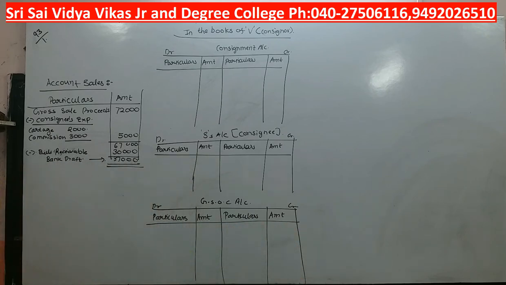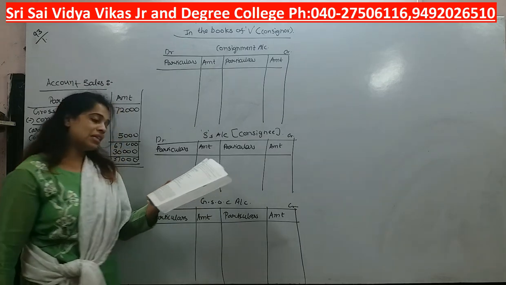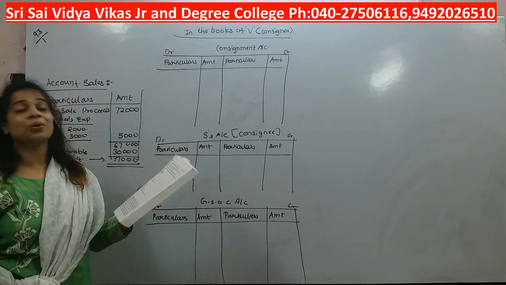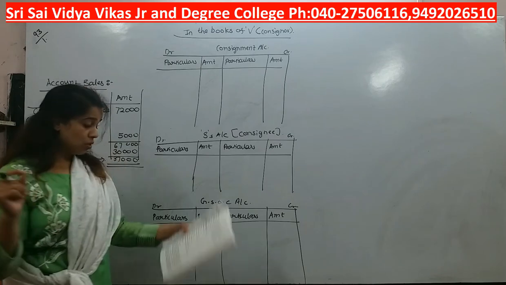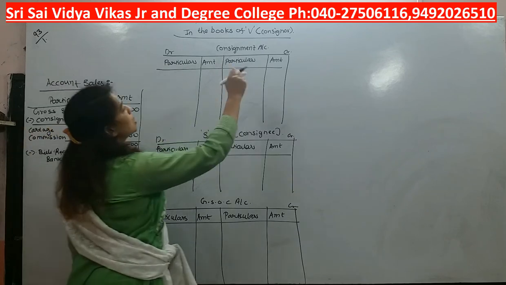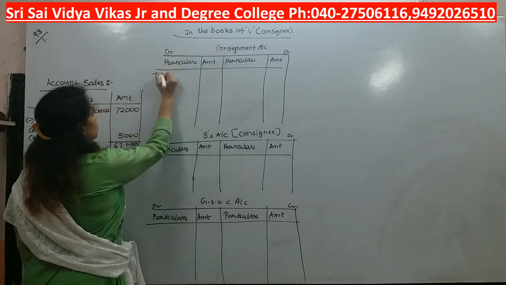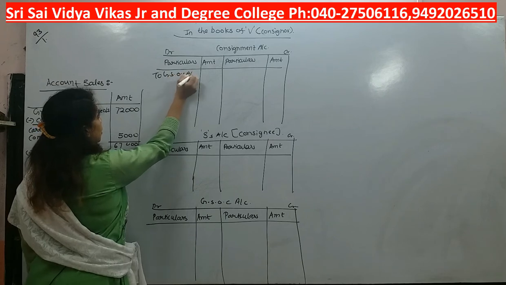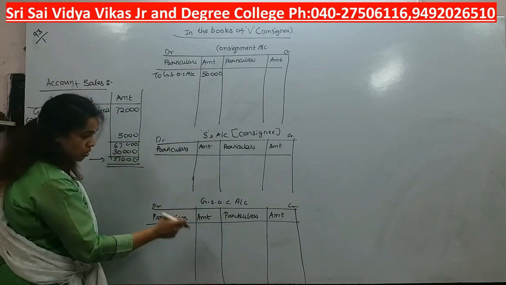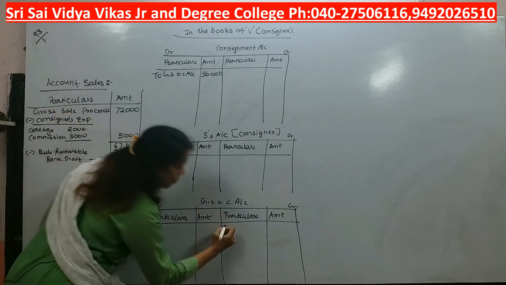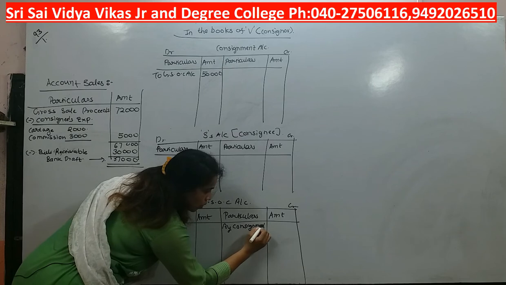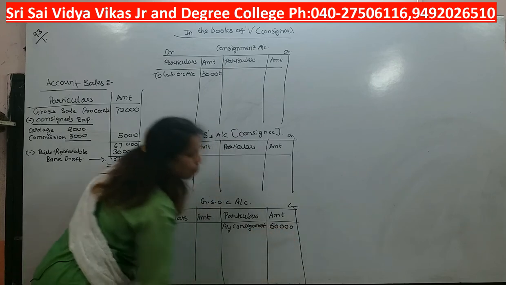Okay, now let's start with the sum. What they are saying is, V of Vikarabad consigned goods of value 50,000 to S of Secunderabad. V is sending goods worth rupees 50,000 to S. Goods are going out. So the first entry will be consignment account debit to GSOC account. What is the value of the goods? 50,000. Here it is to GSOC. In GSOC I will write by consignment 50,000. This was our step number 1.